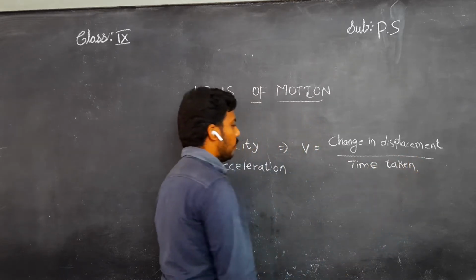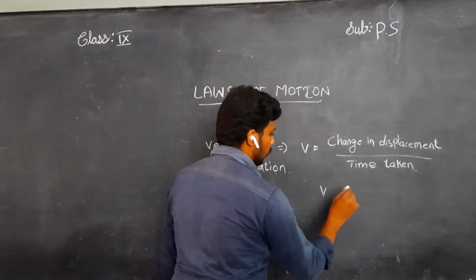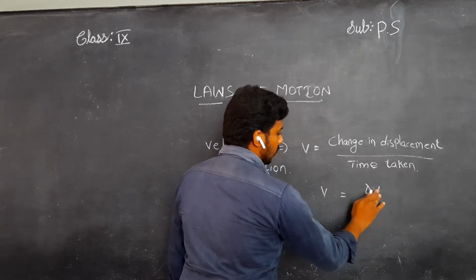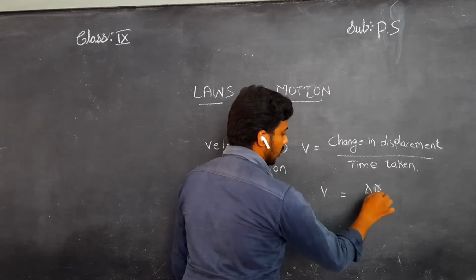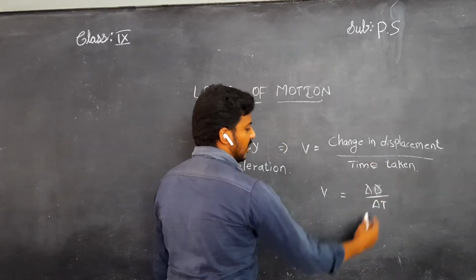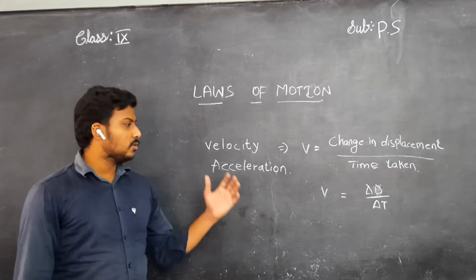This was the formula for velocity. In short form, we can write V equals delta D by delta T. D is nothing but displacement, T is nothing but time. The rate of change of displacement is called velocity.